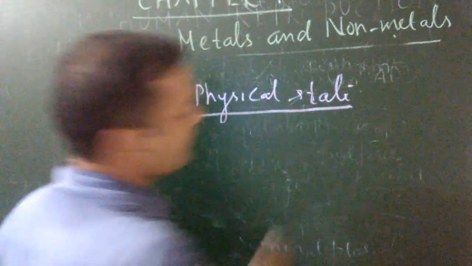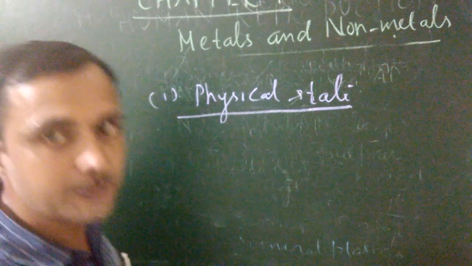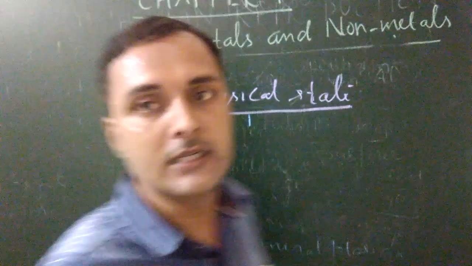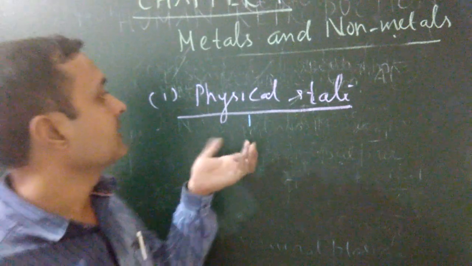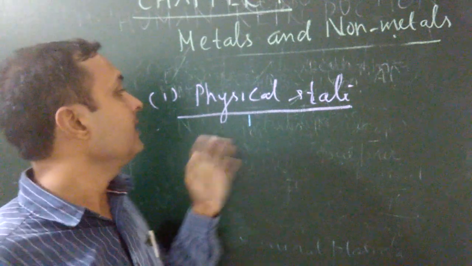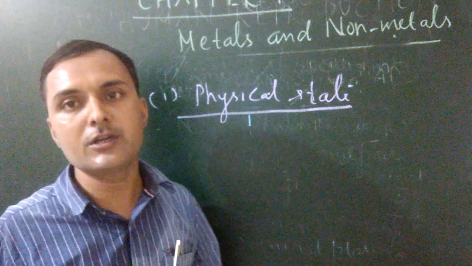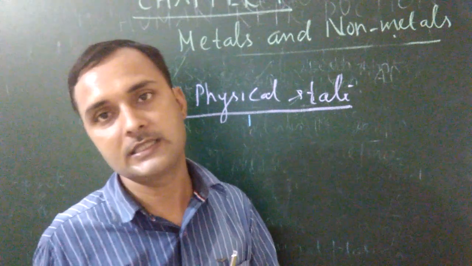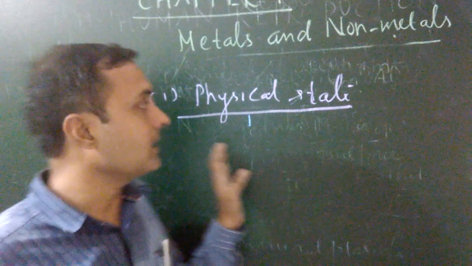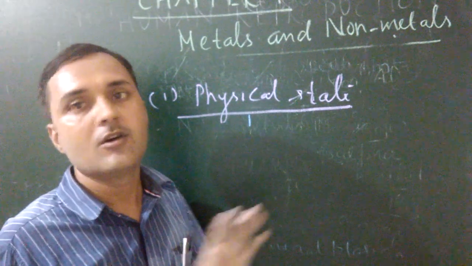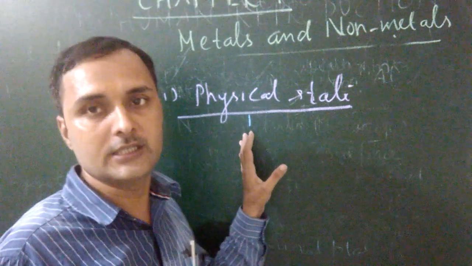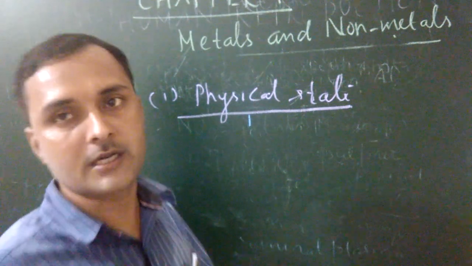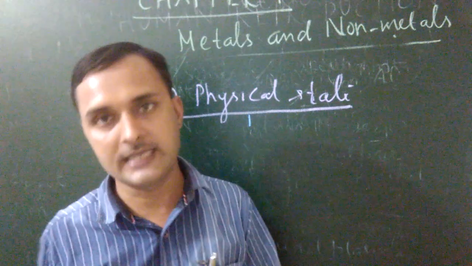When you classify metals and non-metals on the basis of physical state, you will find that all metals are solid, and non-metals are found in all 3 states of matter: solid, liquid as well as gas. So all metals are found in solid state, whereas non-metals are found in all states of matter, either solid, liquid or gas.